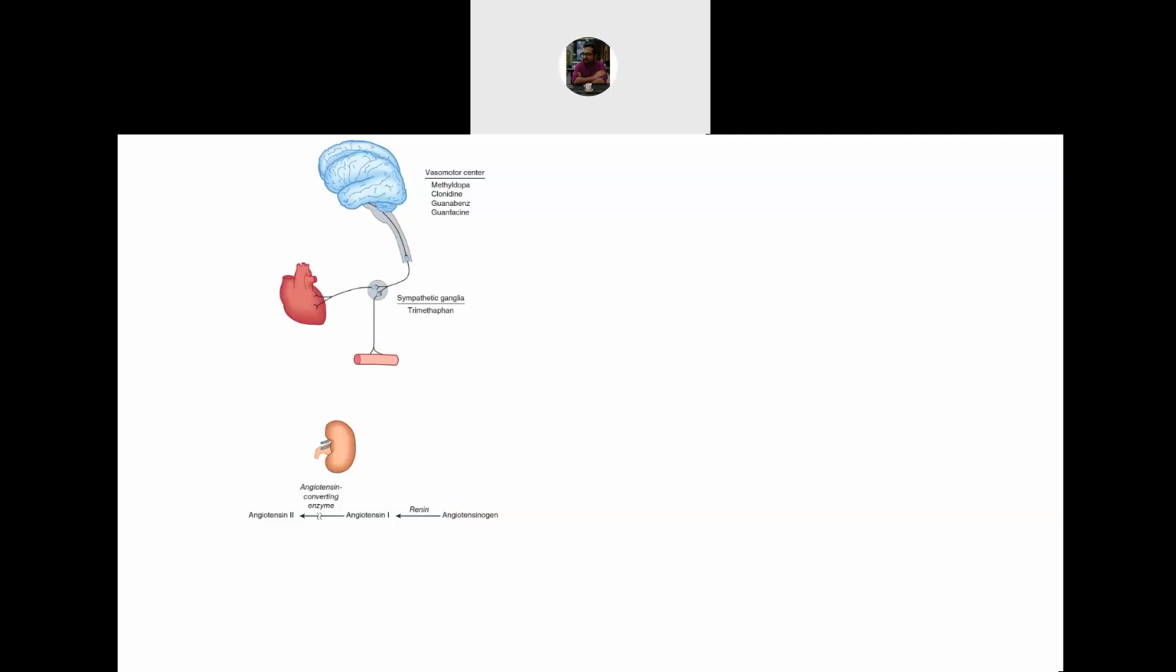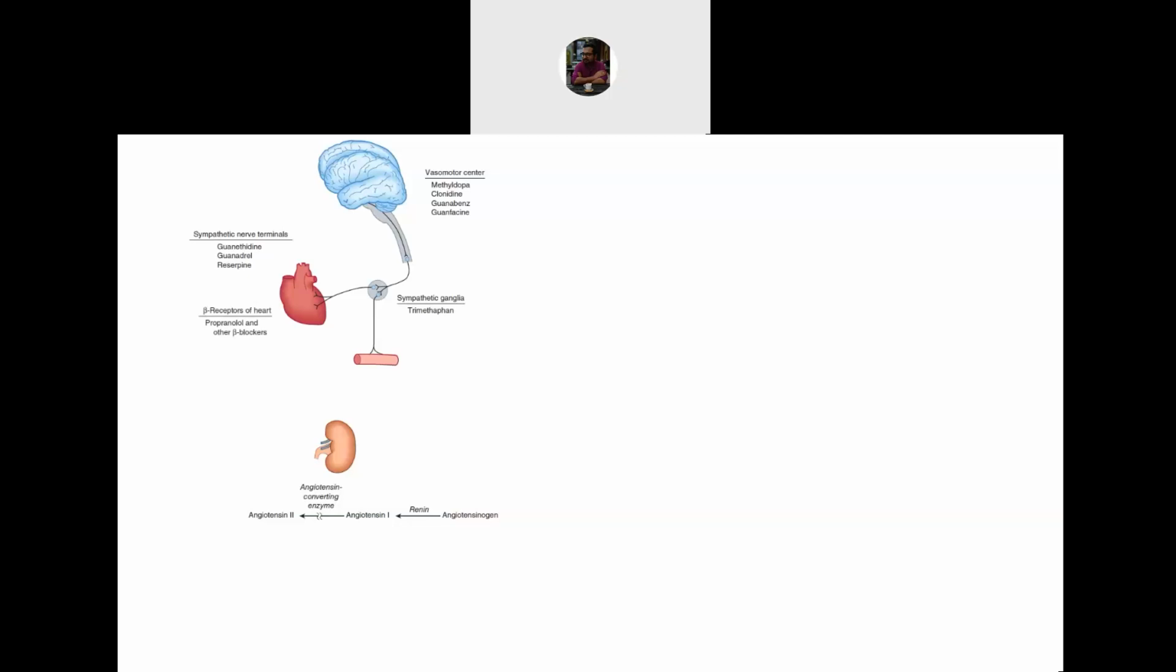We can also block the sympathetic ganglia, the second level of control. Trimethaphan camsylate or pentolinium tartrate are different drugs that can block sympathetic ganglia, and therefore can help in inhibiting the vessel and the heart. We can target the sympathetic nerve terminals ending on the heart or the vessel. There are some drugs which are sympathetic nerve blockers like guanethidine, guanadrel, and reserpine. They prevent the release of noradrenaline from the nerve terminals.